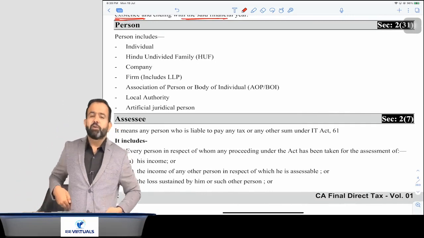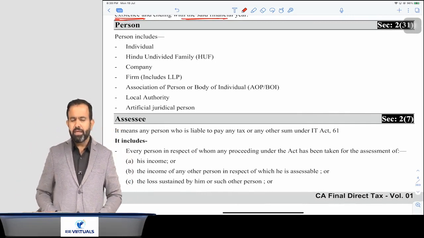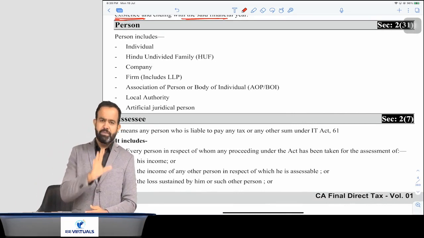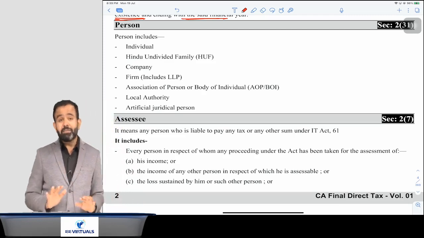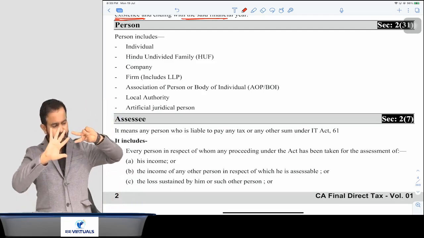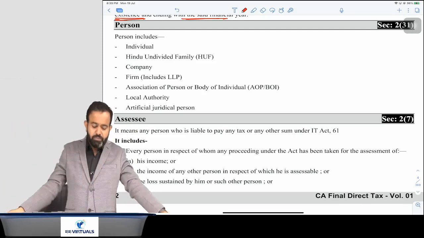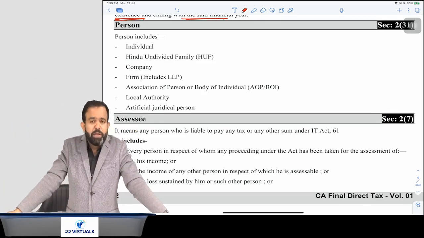Income tax is charged on the person. Now what is the meaning of person? Here, in income tax, there are total 7 persons. First is any individual. Now the question is, what is the meaning of individual?